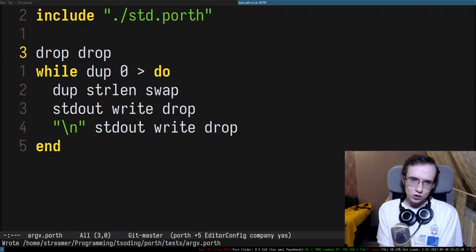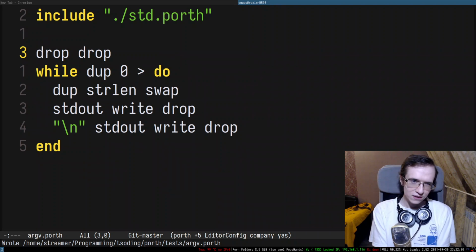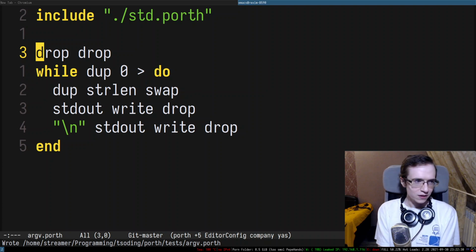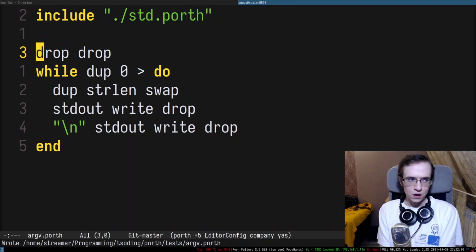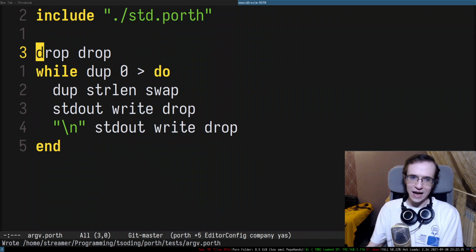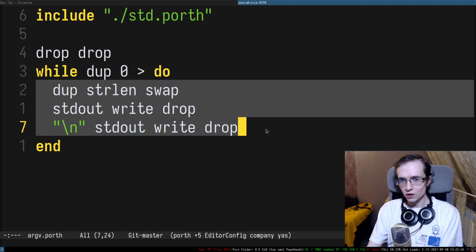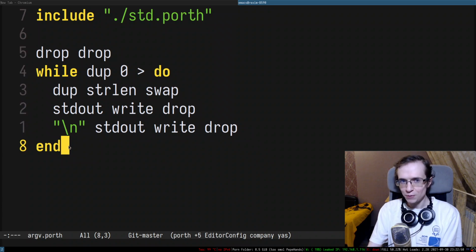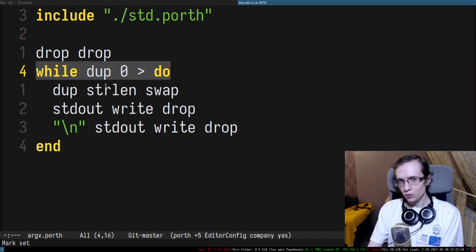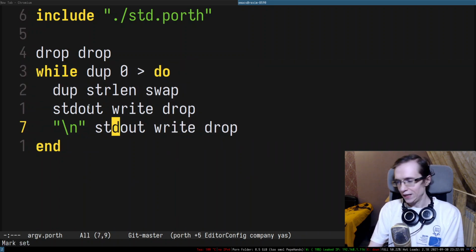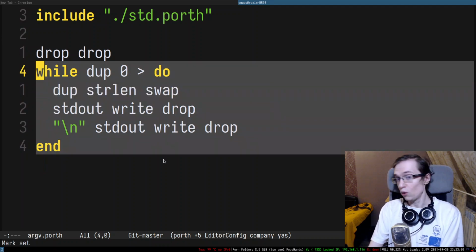Another interesting thing that we're going to do, for instance for the loops, is the same thing as WebAssembly. In WebAssembly there is a rule that you cannot underflow within the loop, and you cannot have additional elements at the end of the loop. You can push as much as you want and pop as much as you want within the loop, but at the end of the loop you have to have the same amount of elements as when you started. That way you can do just one iteration of type checking and be sure that nothing underflows or overflows.